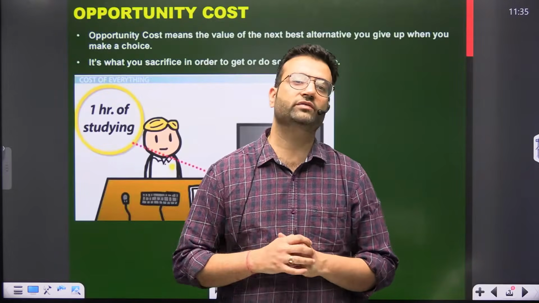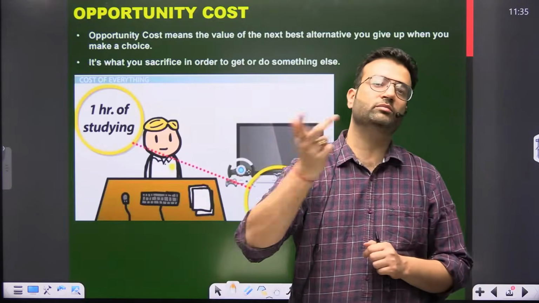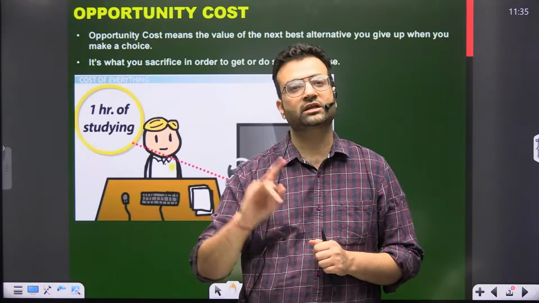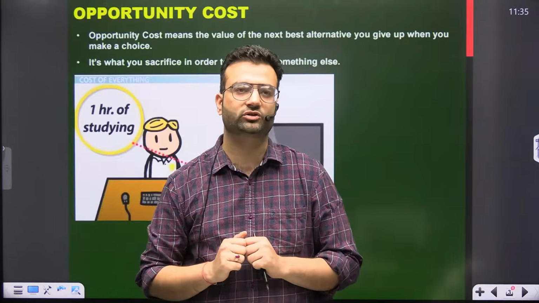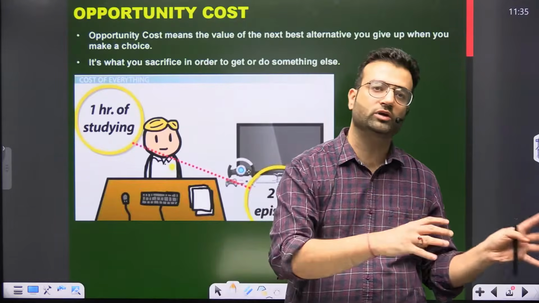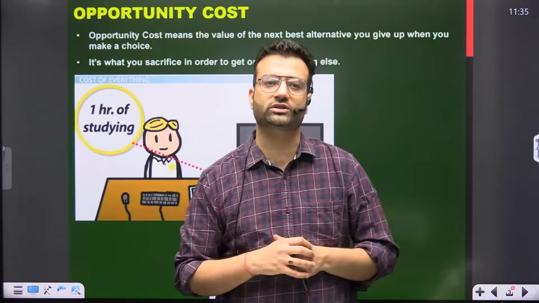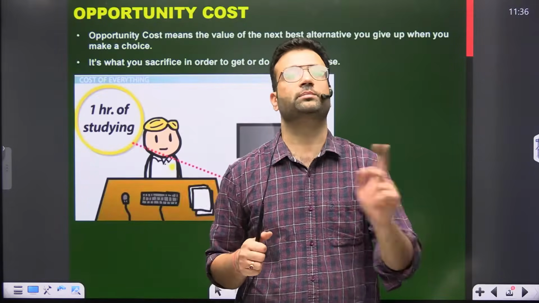Although the package is 35,000, it is not possible for her to come home twice or thrice to look after the baby. So she will not accept that 35,000 job, because taking care of the baby is very important for her. She attained the 20,000 job and left the 35,000 option. So this is opportunity cost.